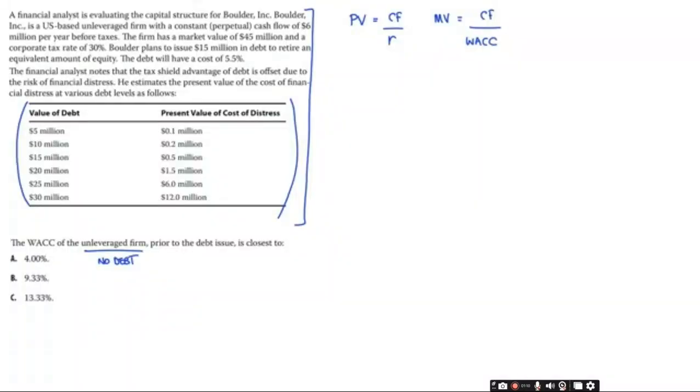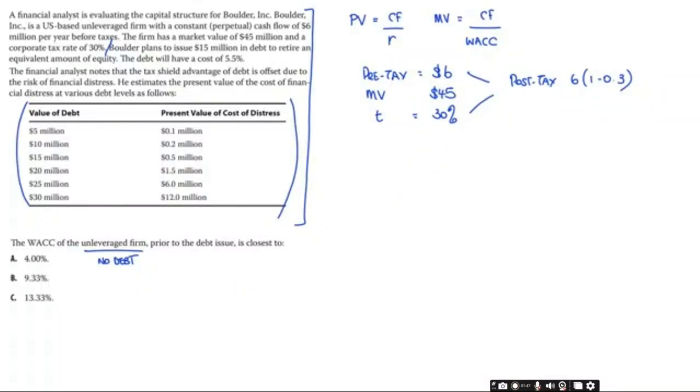So here we go. What are we told? Cash flow is $6 million pre-tax. So we've got pre-tax cash flows are $6 million. The firm has a market value, so we know its market value is 45. And the corporate tax rate is 30%. Plans to issue debt, not our business here in question one. This is enough. Pre-tax is 6, tax is 30%, so my post-tax cash flows, 6 million into 1 minus 0.3.